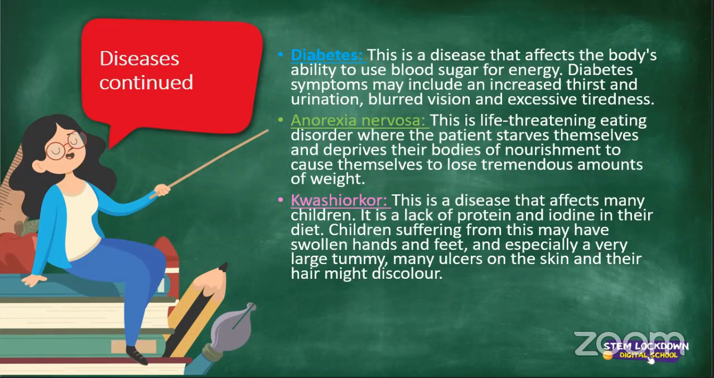But that's kwashiorkor, when children mostly do not have protein. So they're not eating meat, eggs, fish, and of course their greens. And they obviously have swollen hands and feet and a very large tummy. So that's the disease mostly common in children. Their hair and their skin will lose color.